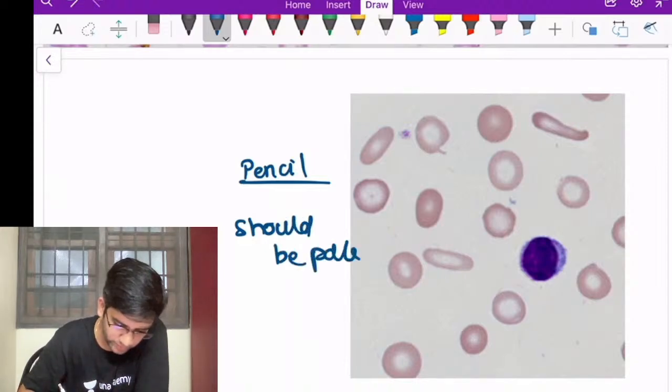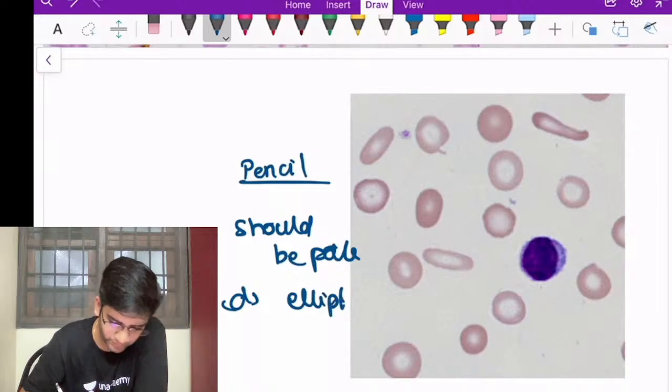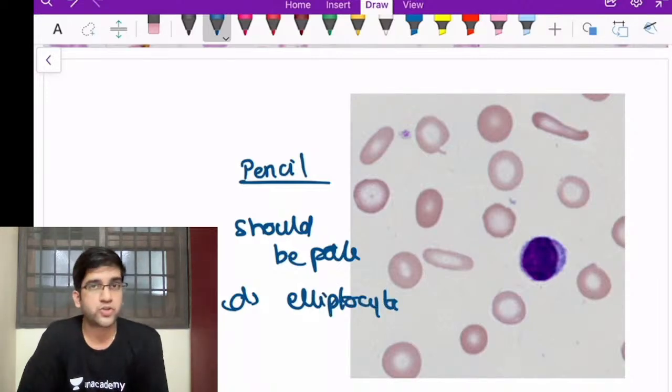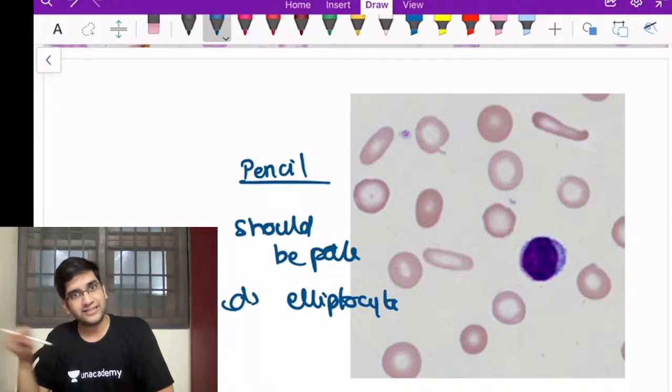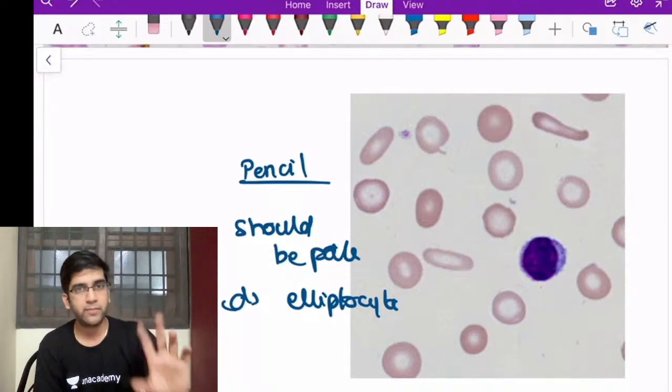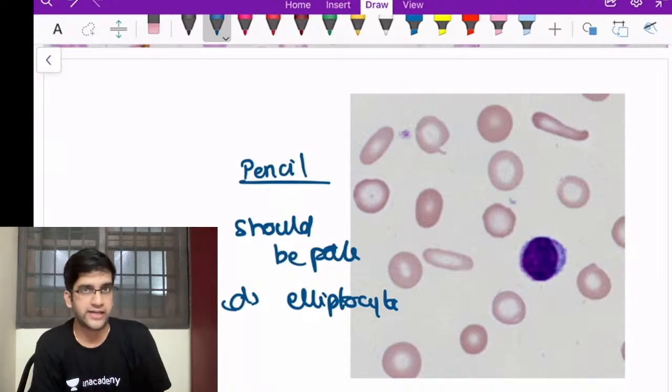Okay, it should be pale. That's a way to differentiate it from an elliptocyte. You must have read about hereditary elliptocytosis. The elliptocyte also will be elliptical like this, but they won't have a central pallor. This will have a central pallor, right? So I'll be able to easily differentiate my pencil-shaped cell from hereditary elliptocytosis.